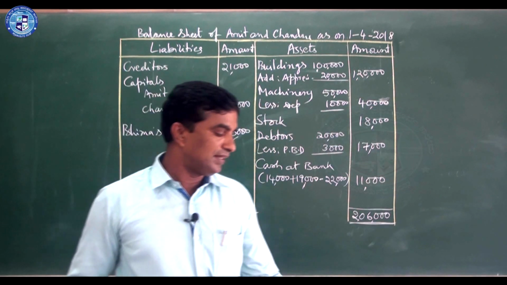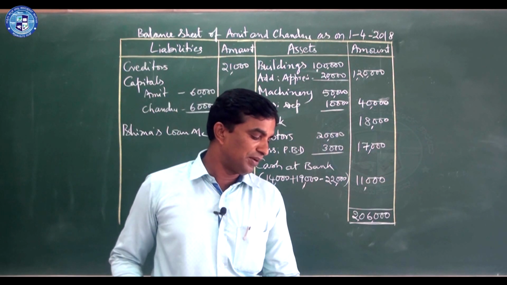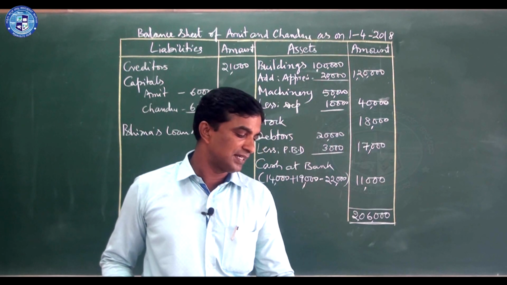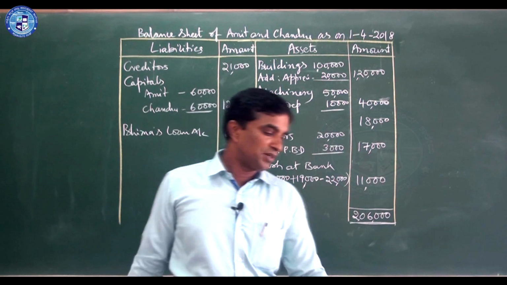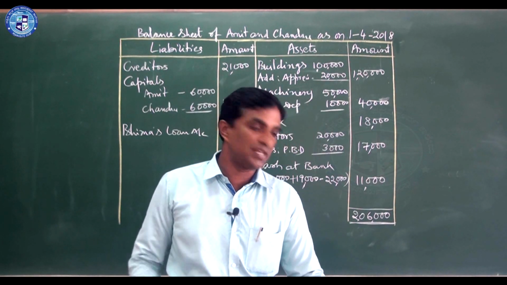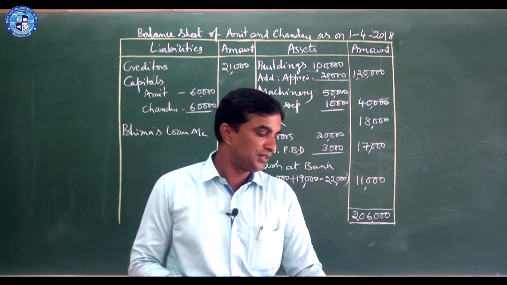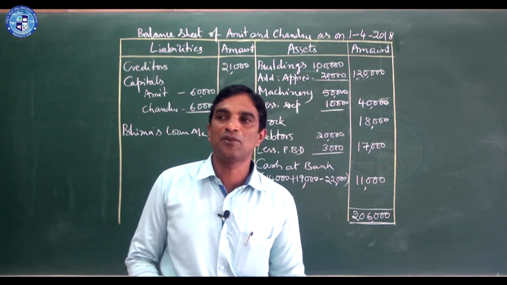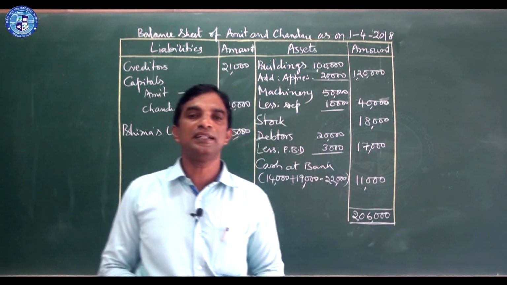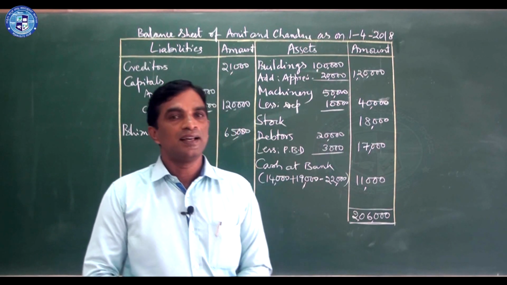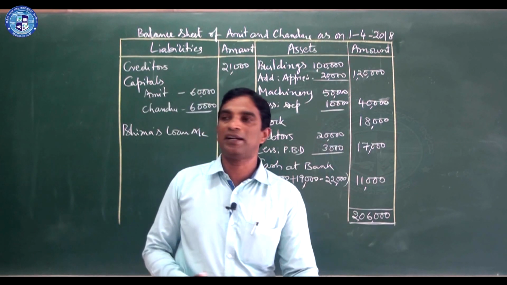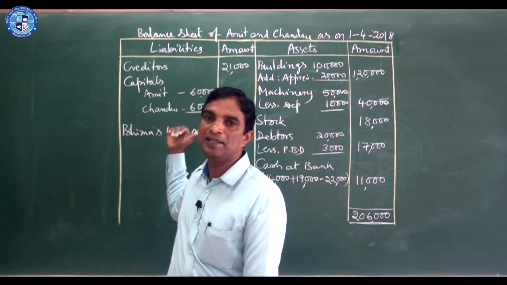In the question bank, they have given capital balances as 80,000 and 40,000, so that was adjusted as per the ratio. But they told to distribute equally. Equally means it becomes 60,000 and 60,000.